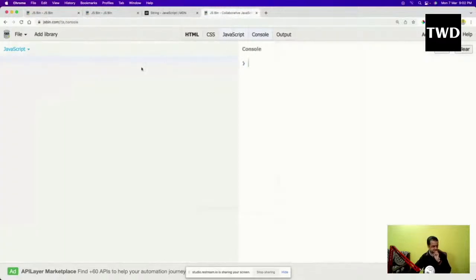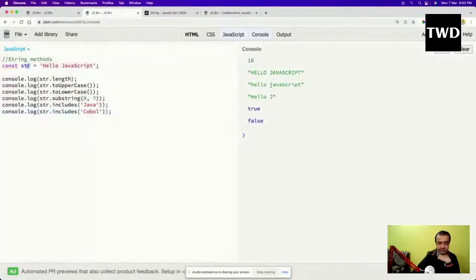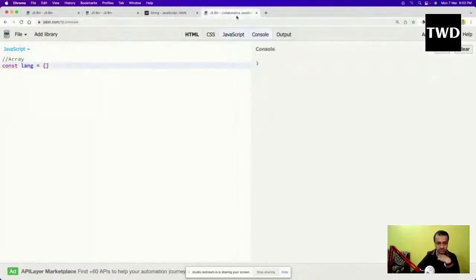So again, JavaScript and console I've done, and then we'll look into array here, const lang. So what are arrays actually? An array is a continuous allocation of memory. They are a way to store data, just like variables are a way to store data. But arrays store continuously available data.